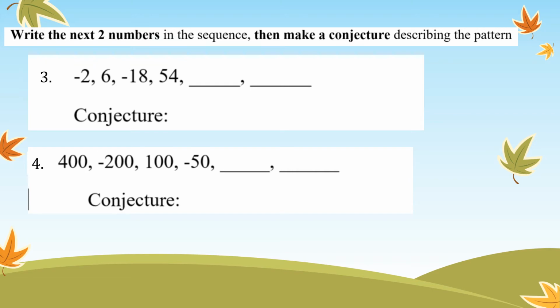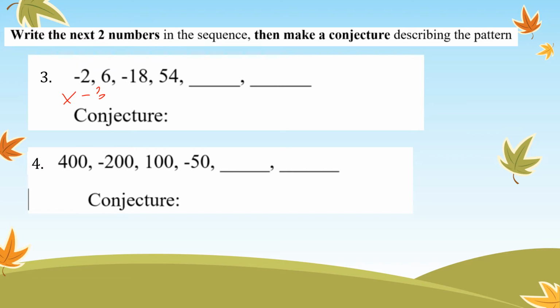For the next one, you are writing the next two numbers in the sequence, then making a conjecture describing the pattern. So for number 3, 2, 6, negative 18, 54. I'm multiplying by negative 3 each time.